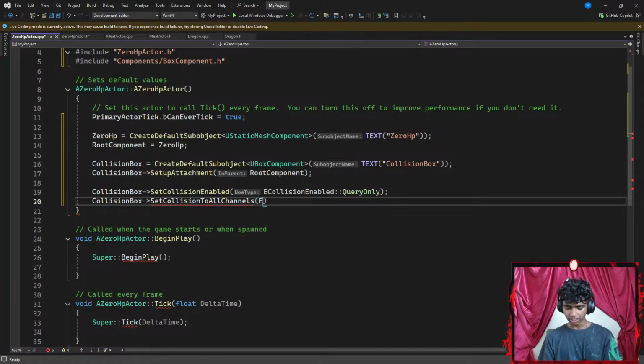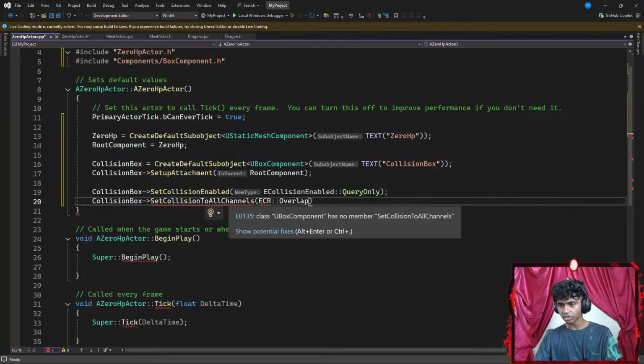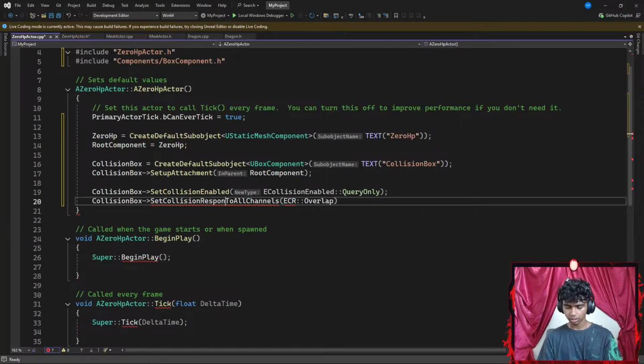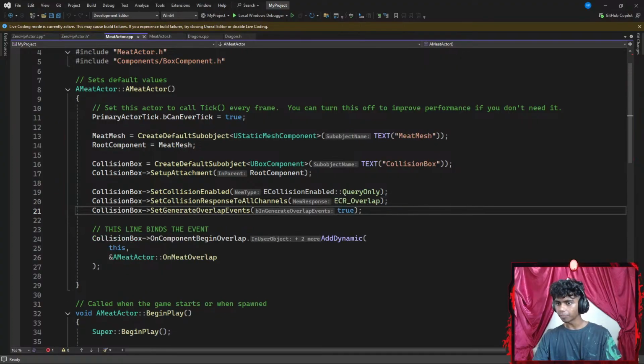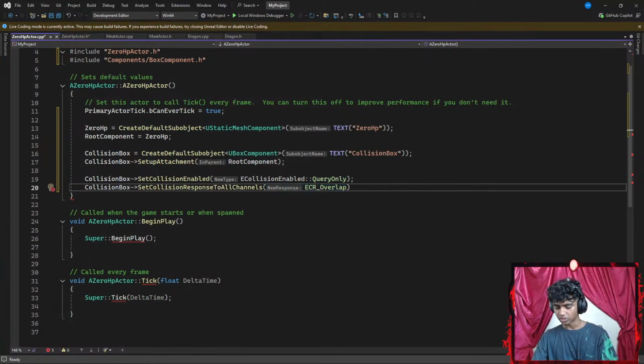Okay, which is going to be ECR overlap. Did I spell it correct? Set collision response to all channels, which is going to be ECR underscore overlap. Okay, now the scope resolution operator. Let's go with something like ECR underscore overlap. Then I go ahead and end this with a semicolon. This is for a new response. That is for a new type. So new type and new response.